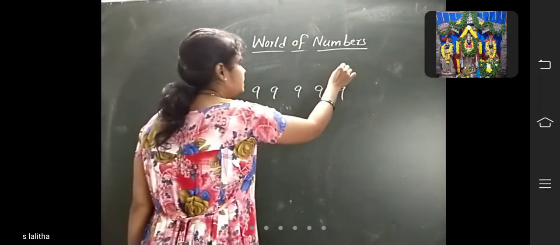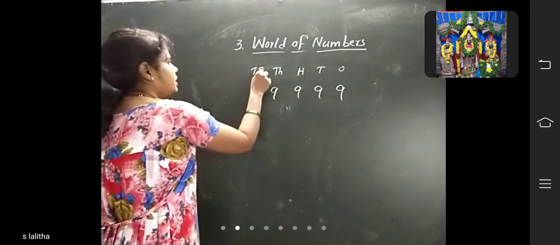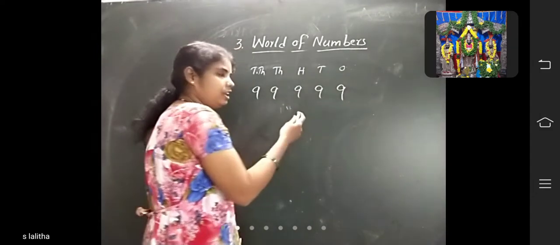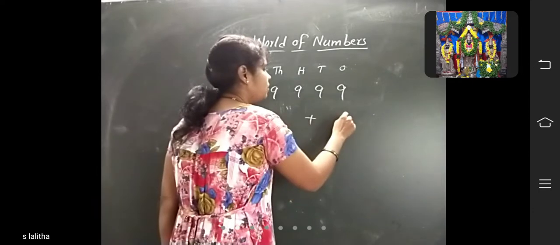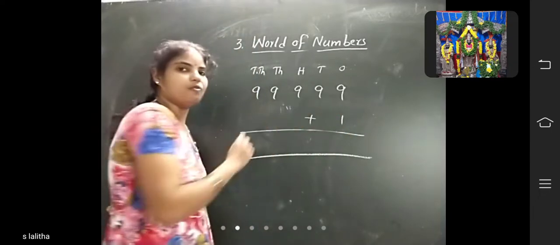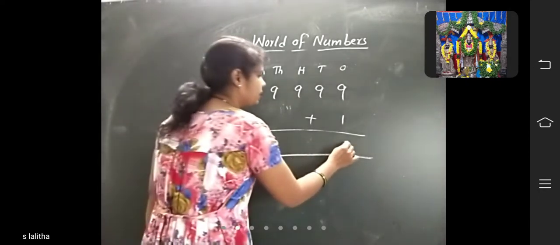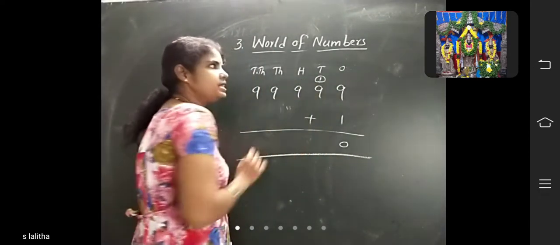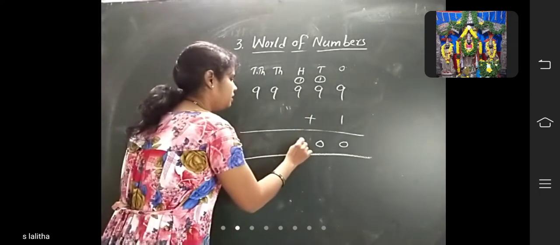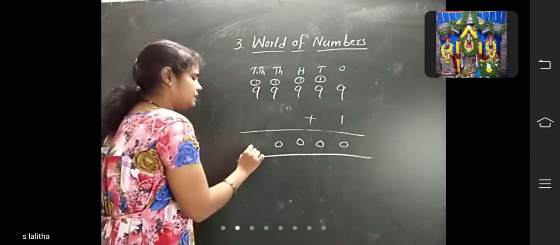99,999. Which place is it? Ones, tens, hundreds, thousands, 10,000 place. If he sold one more ticket, where should you add one more ticket? At the ones place, children. Now add 1 plus 9. How much? 10. Again 1 plus 9, 10. Again, 10, and again, 10.